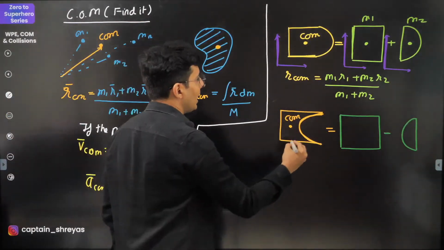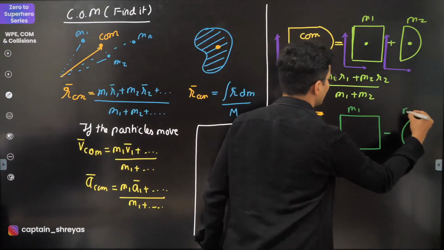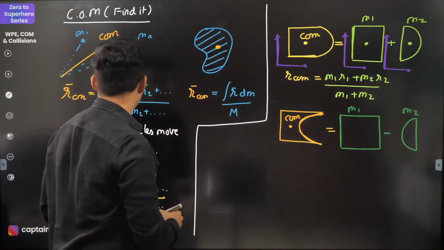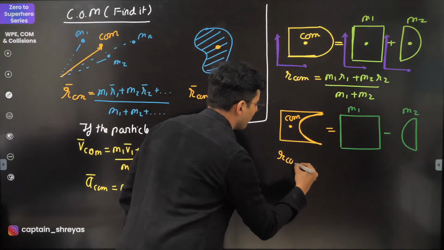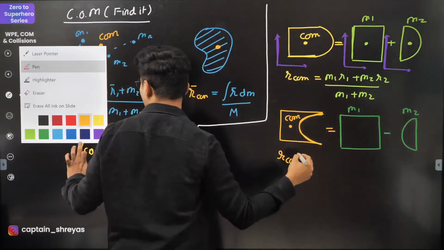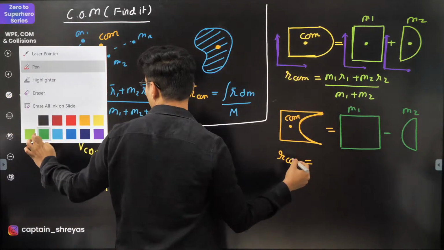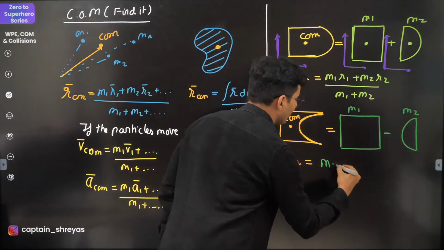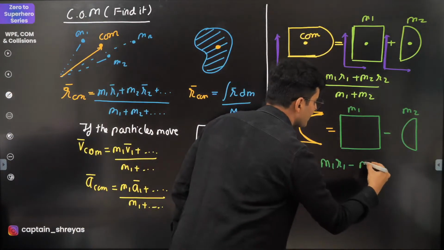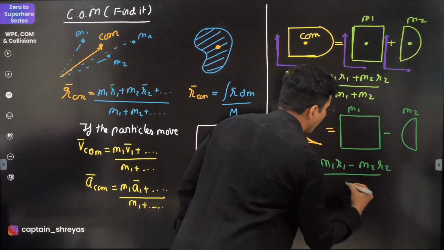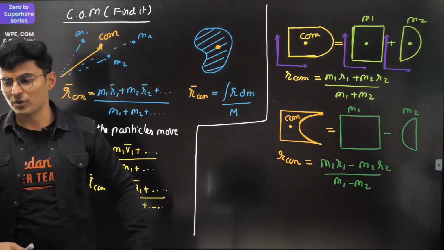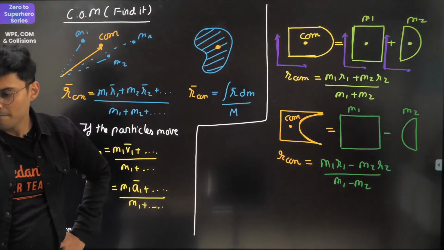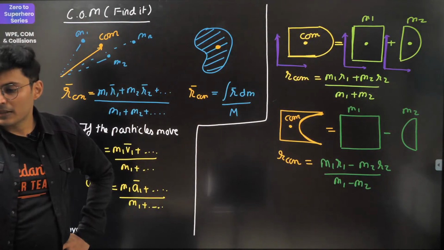Let's say I know this one's mass is M1, this one's mass is M2. So the position vector of the center of mass in this situation will be nothing but (M1 R1 minus M2 R2) upon (M1 minus M2). This is the formula which I want to use. I hope this is clear.